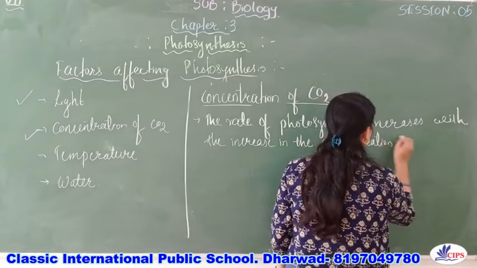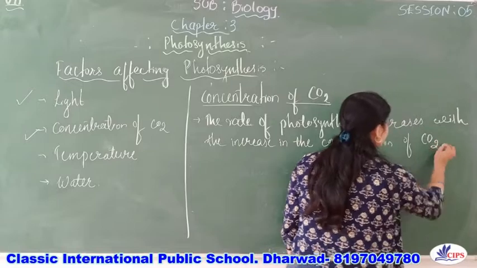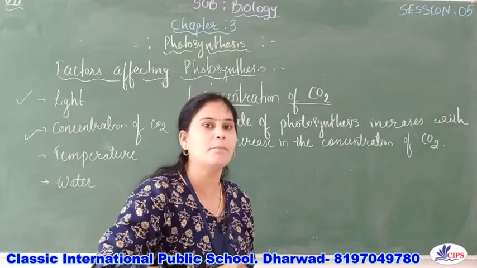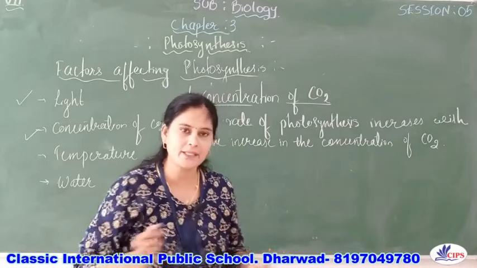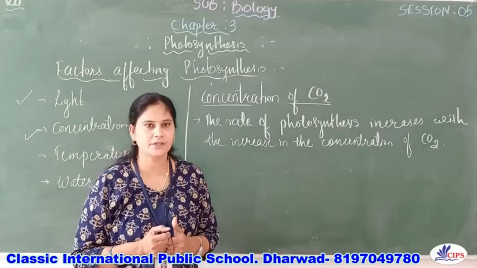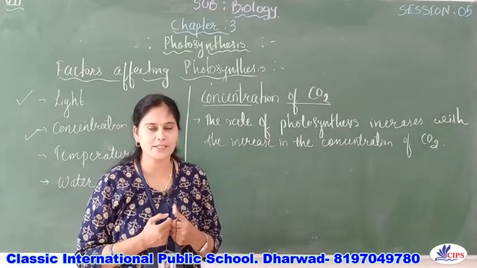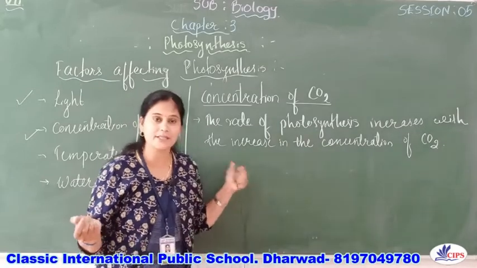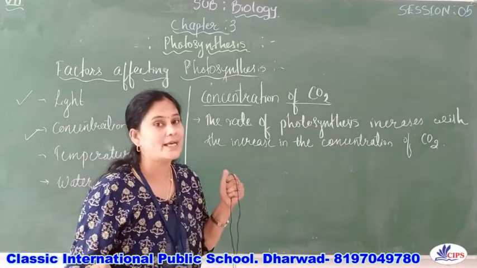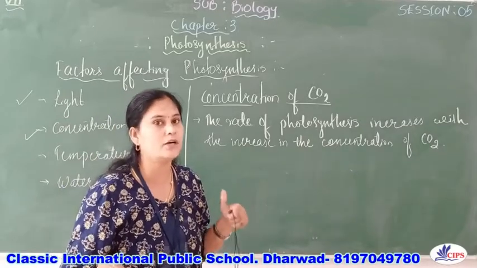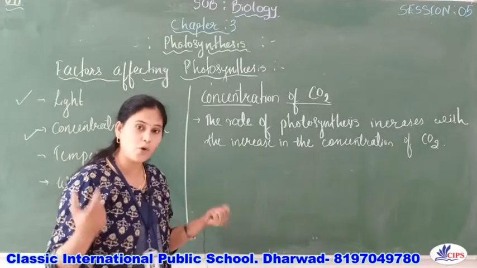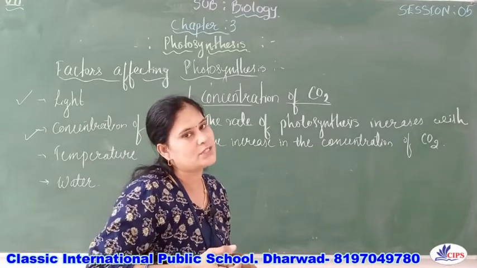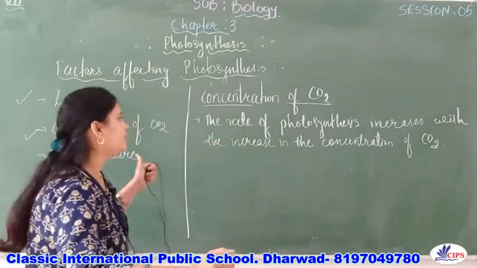Because we know that carbon dioxide is one of the raw materials needed for the plants, because plants take the carbon dioxide, right? And with the help of the carbon dioxide, photosynthesis will occur. It means that carbon dioxide is a very essential raw material for the plants, right? If more carbon dioxide is present, it means more photosynthesis will occur, right?